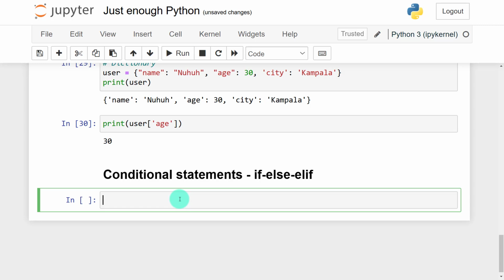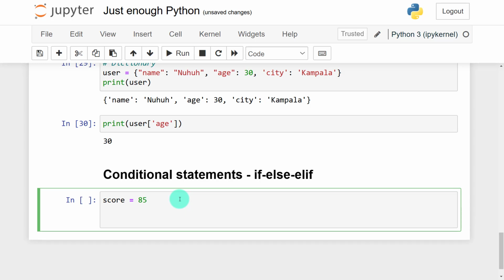So what happens here? Assuming I'm scoring students, which is so common, every student will have a score. Assuming this student's score is 85. I'm going to use conditional logic to assign a grade to the student.